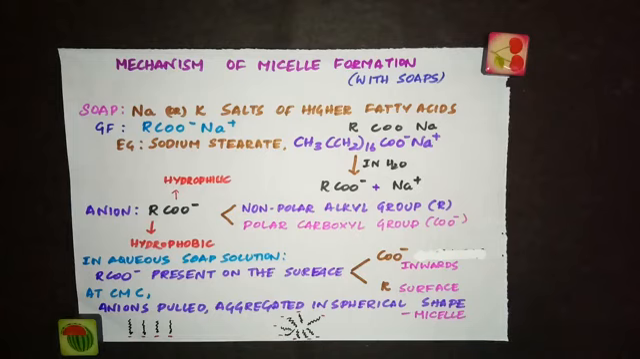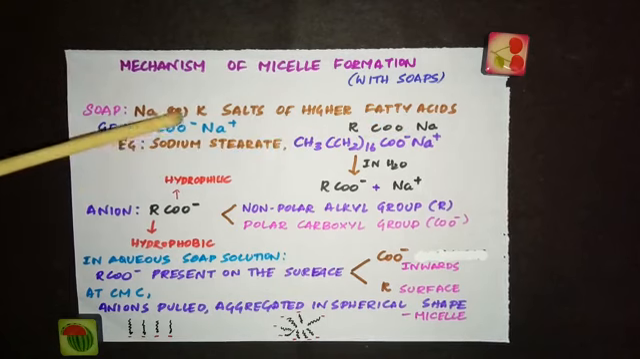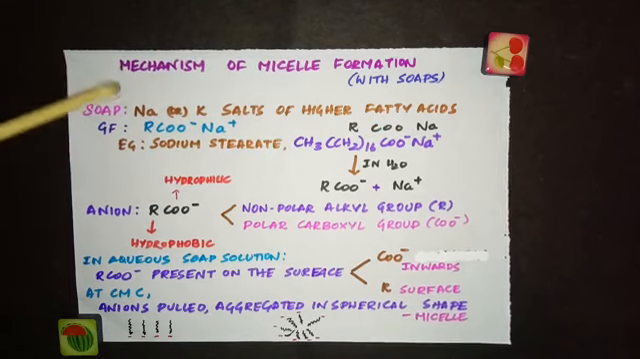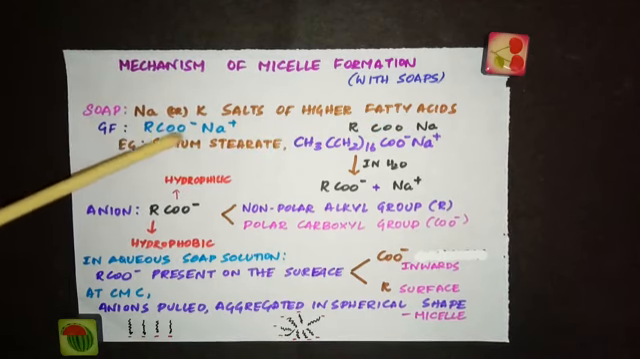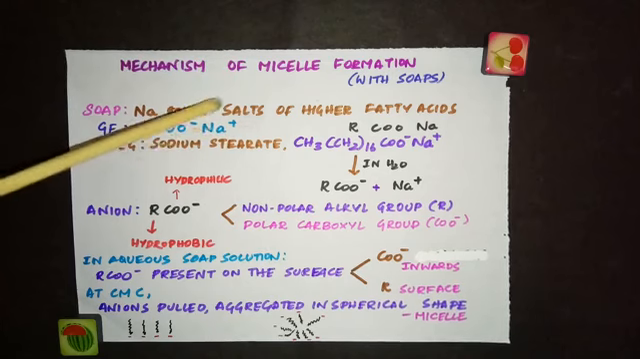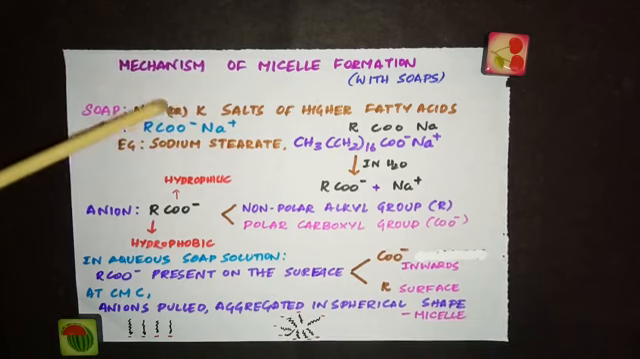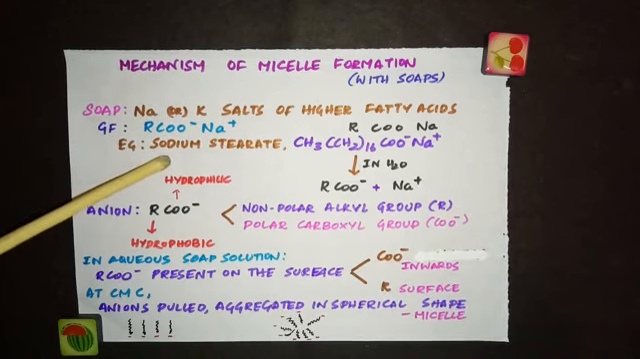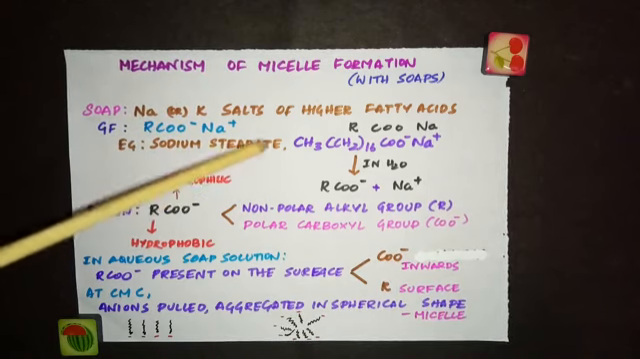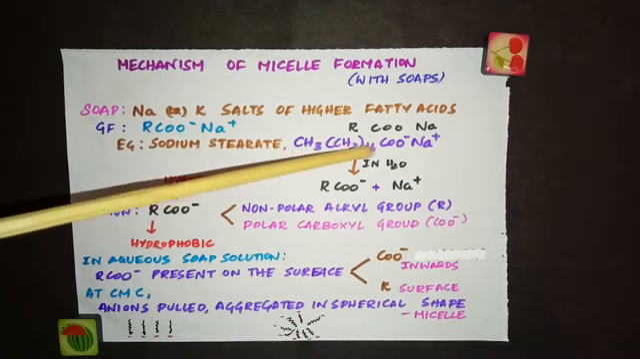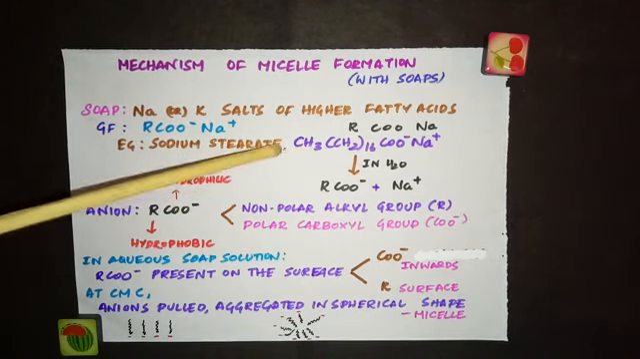Now let us try to understand the mechanism of micelle formation with the help of soap. Soaps are the sodium or potassium salts of higher fatty acids. So you can represent soap with the general formula RCOO−Na+. This is the sodium salt of a higher fatty acid, and this part is the higher fatty acid. We are taking an example, sodium stearate. It is an example of soap, and this is the formula for sodium stearate.